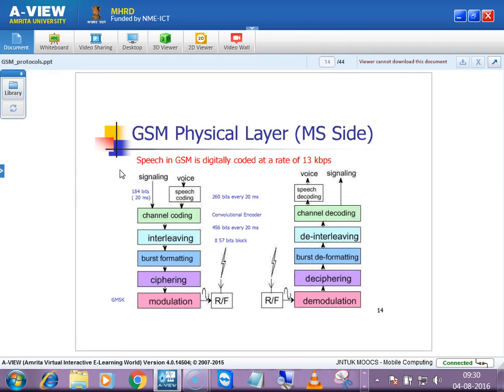So in the physical layer, these are the functionalities that take place. Whatever voice signal, it is visible, right? Everything is clear, right? Okay, I'm continuing, assuming that everything is clear.